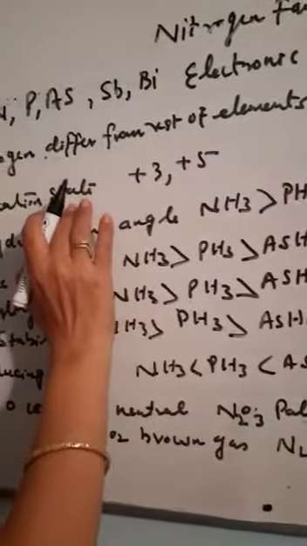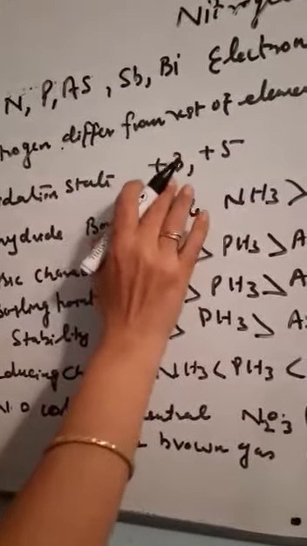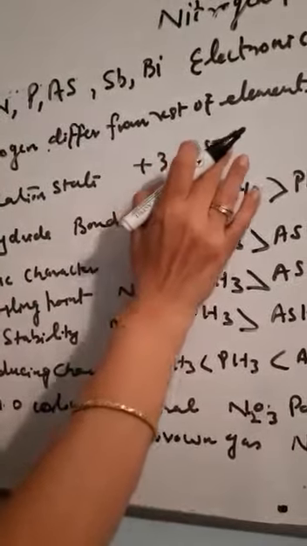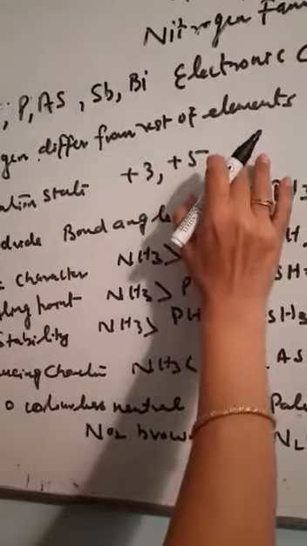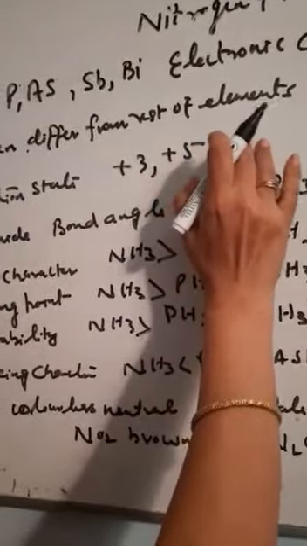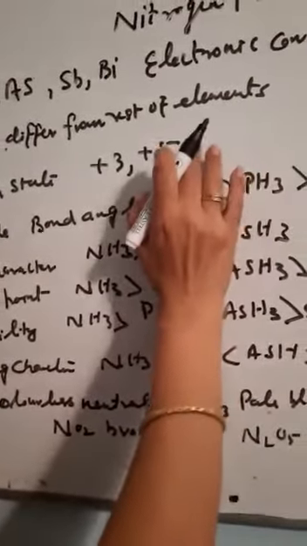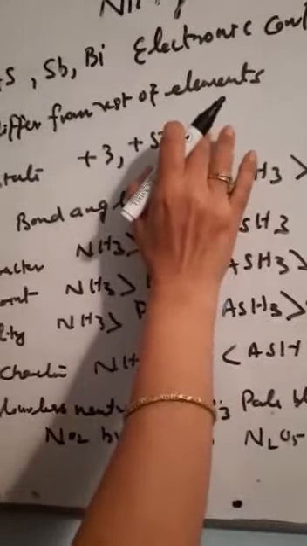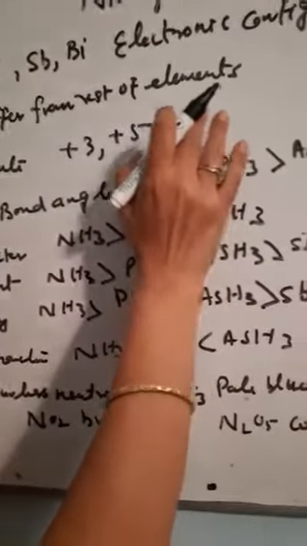These elements show oxidation states of +3 and +5. Nitrogen can even show -3, and with oxygen and fluorine they can show even oxidation states of +4 and +6.